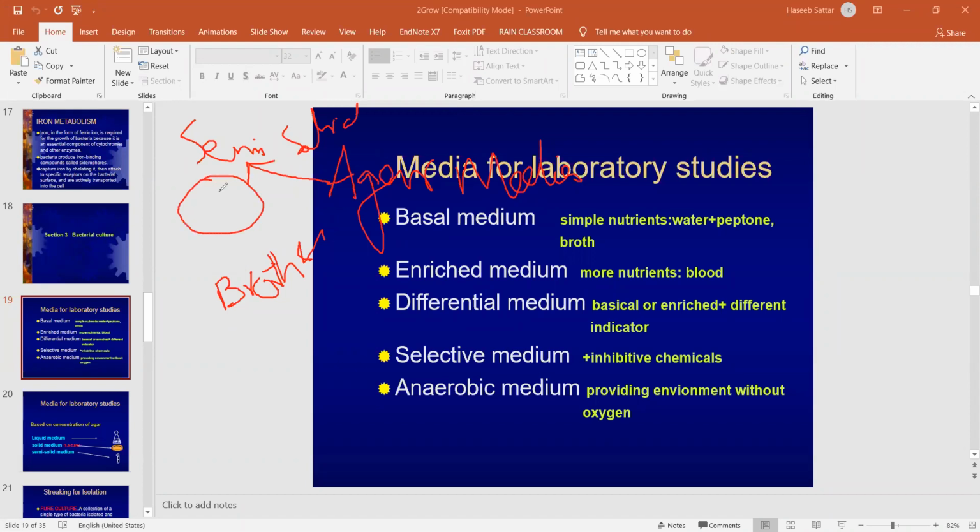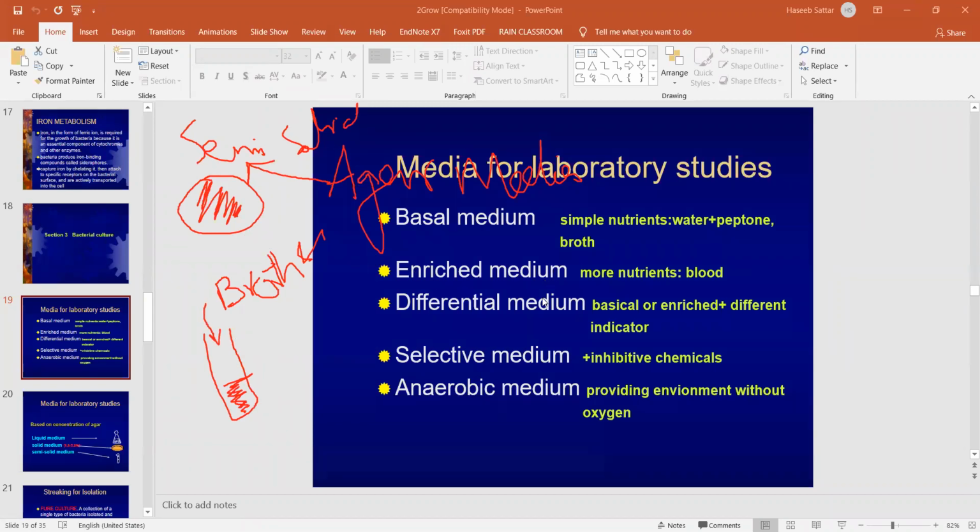The Petri plates are the plates on which we grow the bacteria. We pour the agar and let it solidify. It is semi-solid to solid because it forms a gel on a Petri plate, and we can grow the bacteria on it. Then the broth is a liquid form. It is the same agar, but in a liquid form, so we can grow bacteria on it as well.